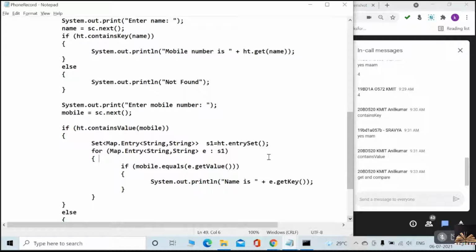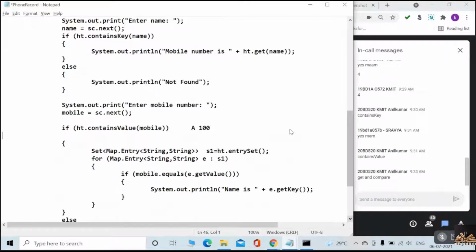Yes or no? Suppose there is a key A, and its value is suppose 100. And one more key B, and if I give the value 100, then what happened? It will not give you any error, no? It will accept, because for different keys I can maintain the same value, but we have to maintain unique keys, that is for sure.